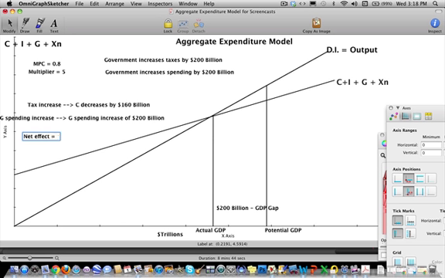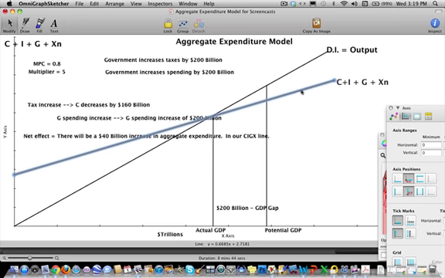is that there will be a $40 billion increase in aggregate expenditure in our AE line, right? And the way we're going to see it visually is our AE line is going to increase, right?